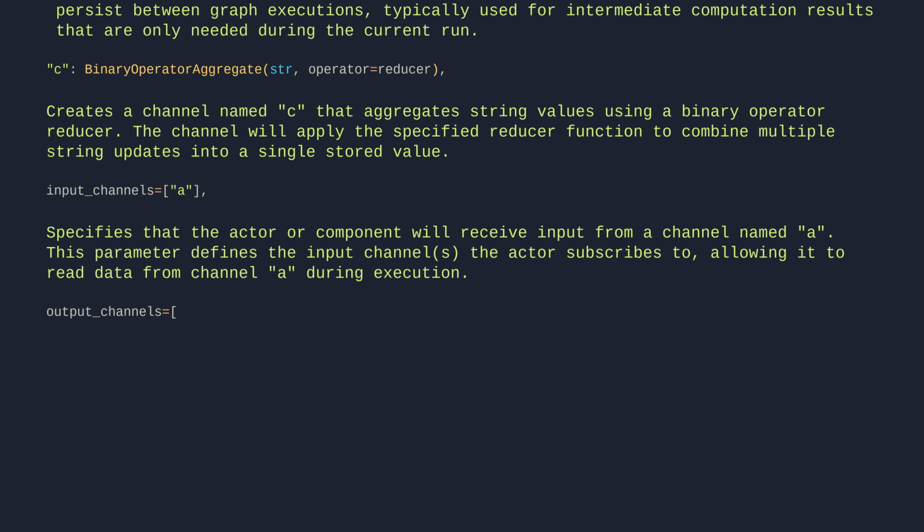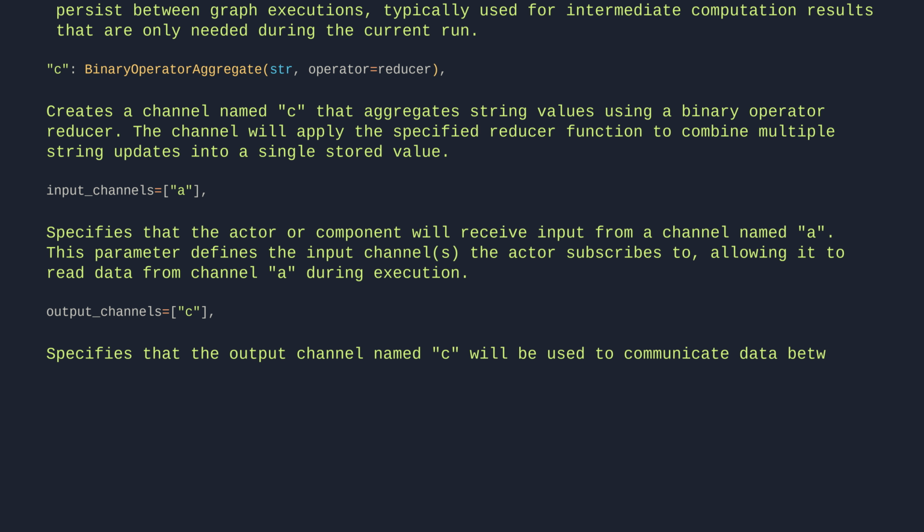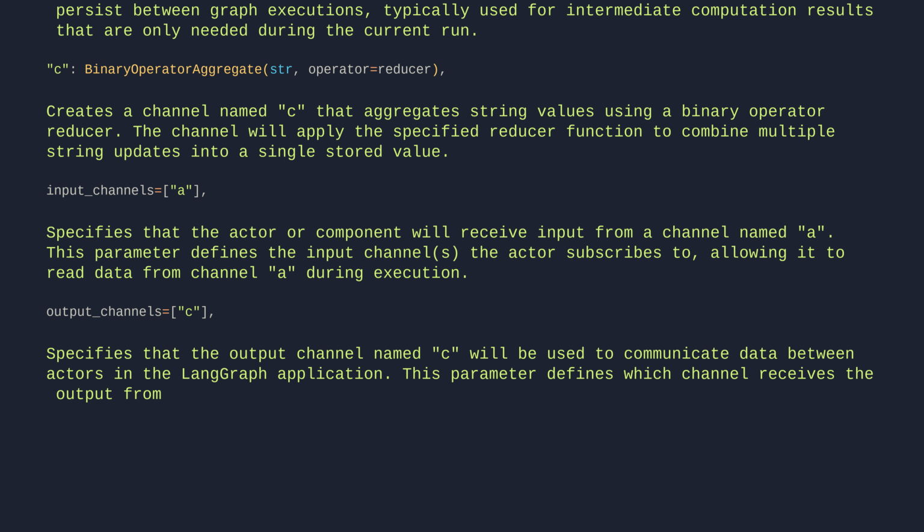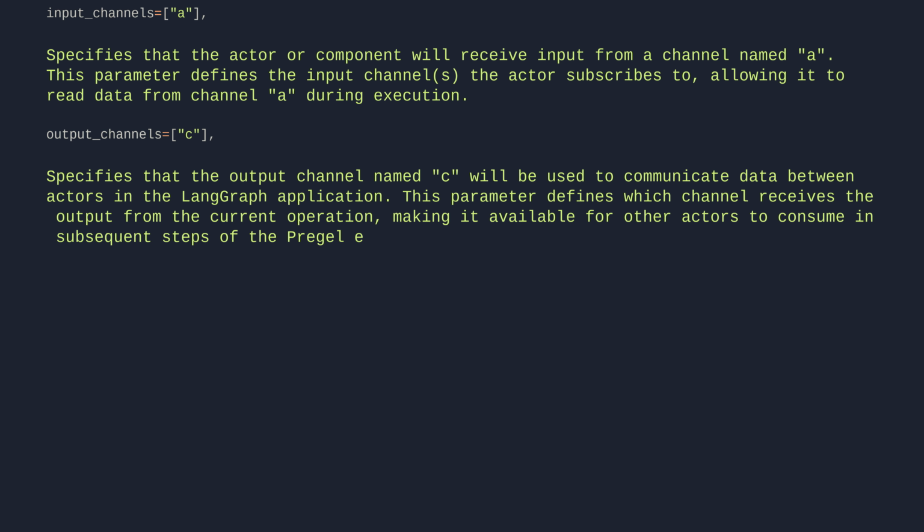Output channels equals C. Specifies that the output channel named C will be used to communicate data between actors in the LangGraph application. This parameter defines which channel receives the output from the current operation, making it available for other actors to consume in subsequent steps of the Pregel execution model.